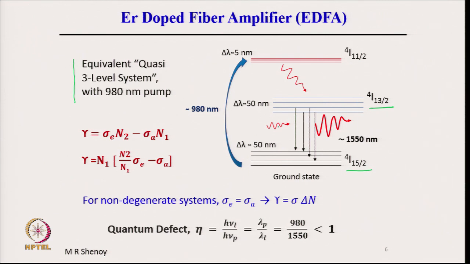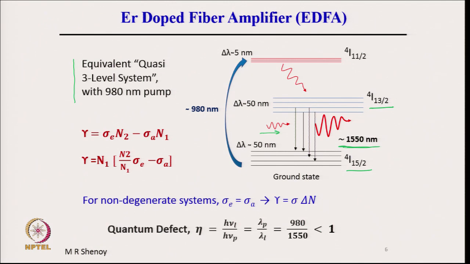A signal, therefore, which is incident onto this amplifier can get amplified by stimulated emission of radiation, and this band is around 1550 nanometer over a range of wavelengths around 1550 nanometer. That is the first point.